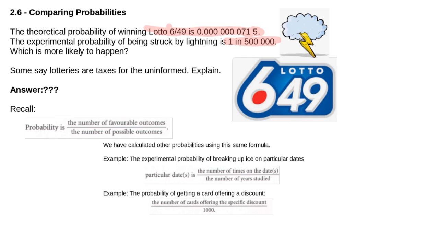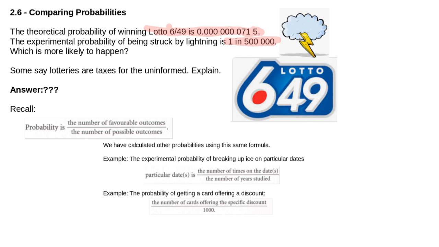Before we move on, I want you to understand this. When you take a look at the theoretical probability of the Lotto 649, you'll notice that you have this as a decimal. We can turn that into a percentage. We can also turn this into a percentage. And what you find out is that it's more likely to be struck by lightning than to actually win the Lotto 649. And that is using a comparison of ratios.